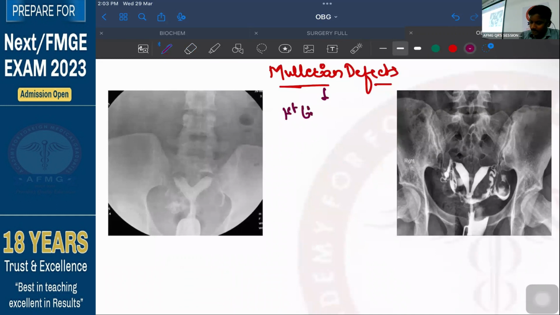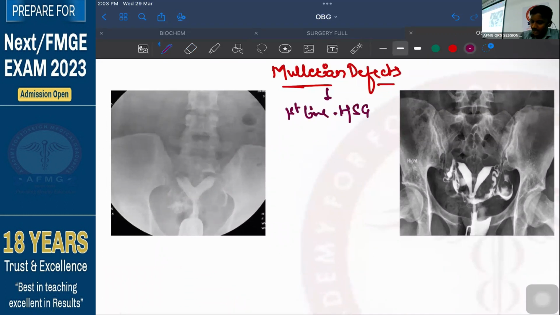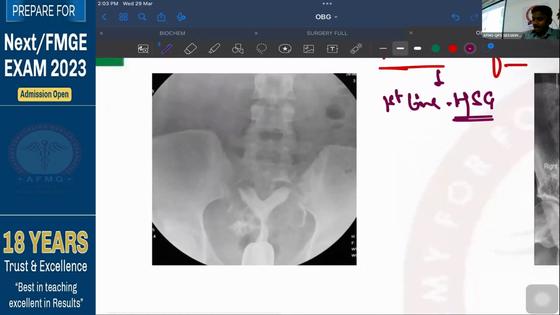So the first line investigation to detect any Mullerian defect is a HSG, when a dye is injected into the uterus of this patient and an X-ray is taken. That is what is called as the hysterosalpingography picture. ठीक है? So what is seen on this HSG scan?